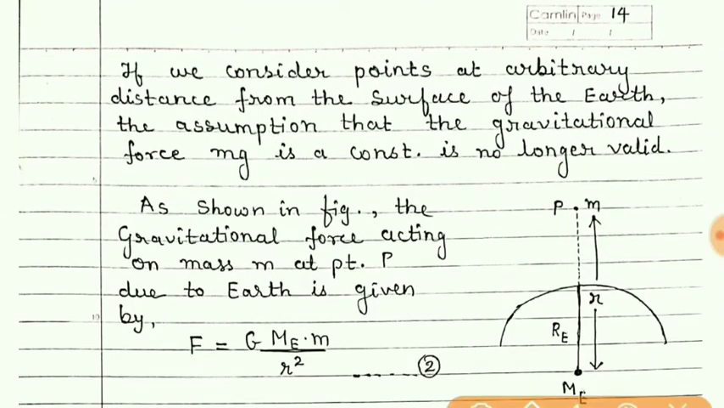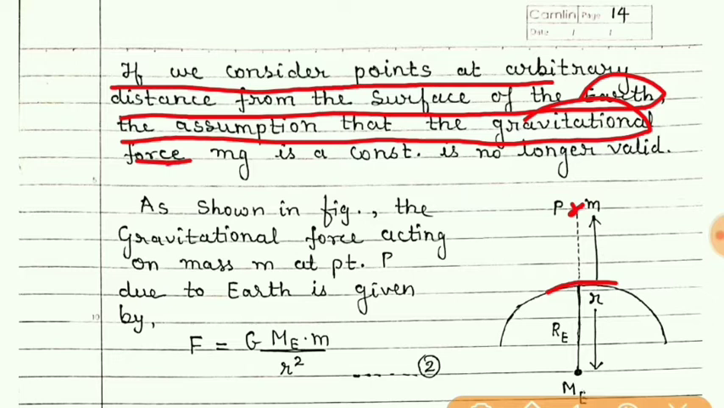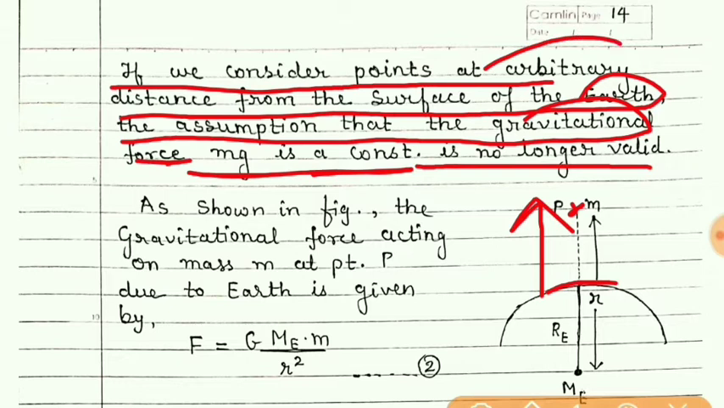Now if we consider points at arbitrary distance from the surface of the earth, means now at any distance from the surface, this point P can be anywhere at a large distance also, then the assumption that the gravitational force mg is constant is no longer valid, because we know that as we move up, gravitational force decreases. So at any arbitrary point the gravitational force mg need not be constant.